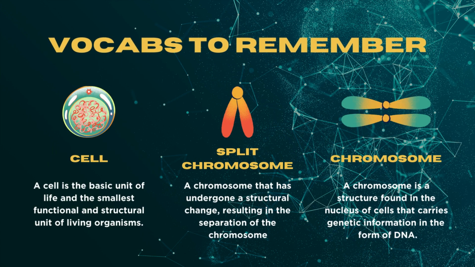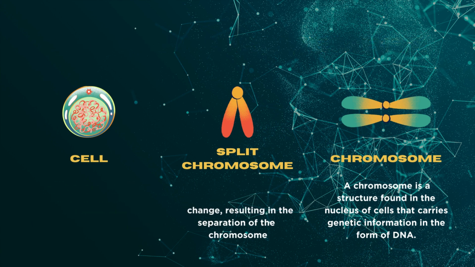Here are some vocab that you should remember. Cell: the basic unit of life and the smallest functional and structural unit of living organisms. Split chromosome is a chromosome that has undergone a structural change, resulting in the separation of the chromosome. A chromosome is a structure found in the nucleus of cells that carries genetic information in the form of DNA.